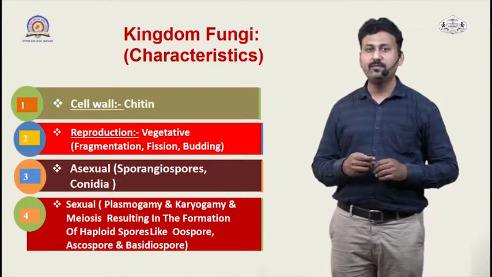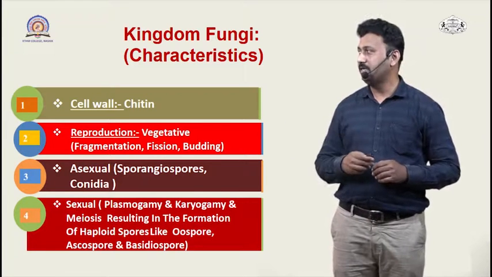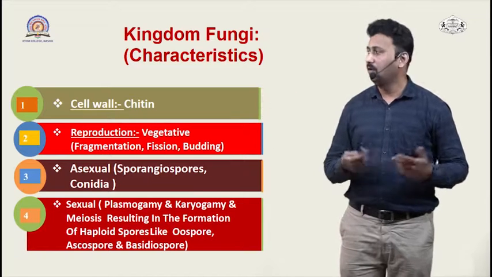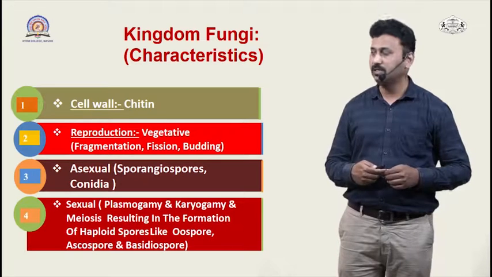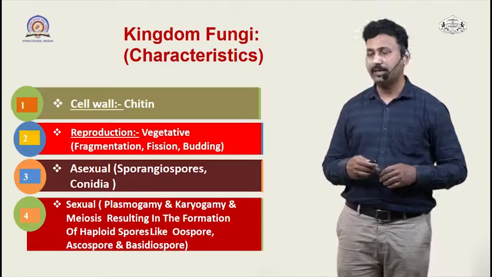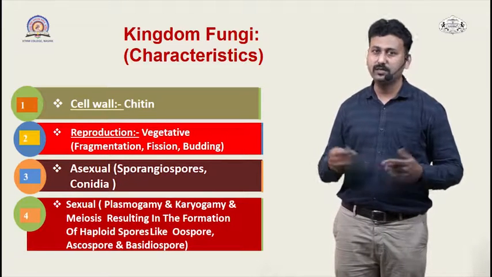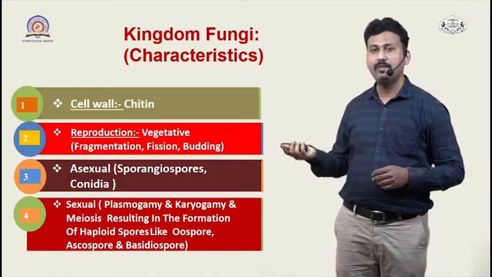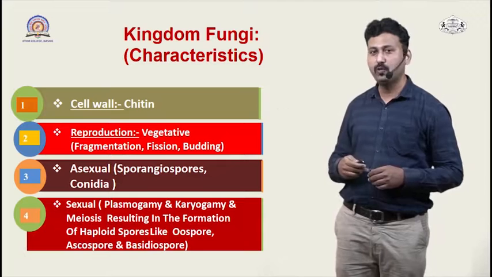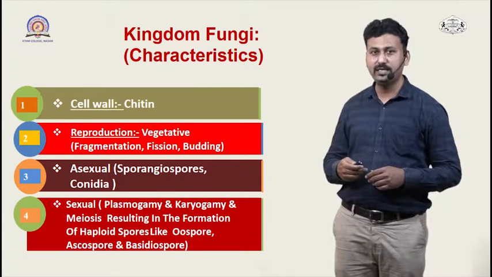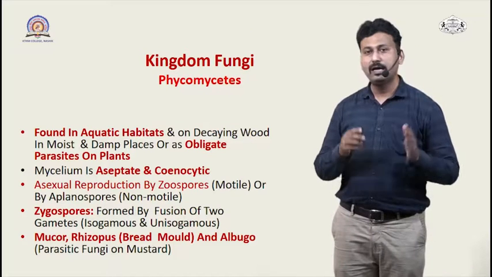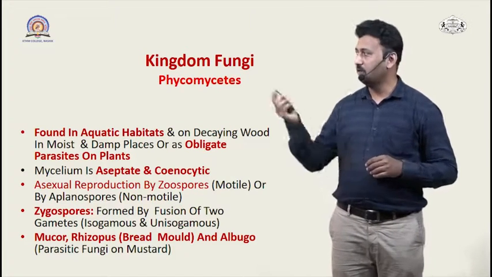If we see the mode of reproduction, it can be vegetative reproduction, that is by fragmentation, fission and budding, or asexual reproduction by formation of sporangiophores and conidia. Then they can also have sexual reproduction, through plasmogamy, karyogamy and meiosis, resulting in the formation of haploid spores like ascospores and basidiospores. Now the first group of the kingdom Fungi is called Phycomycetes. So what are Phycomycetes?